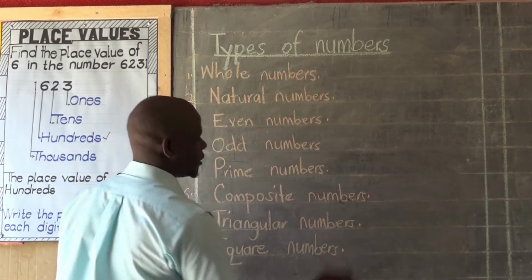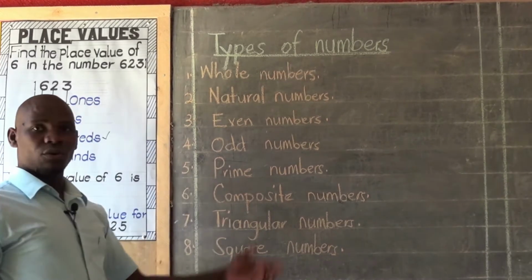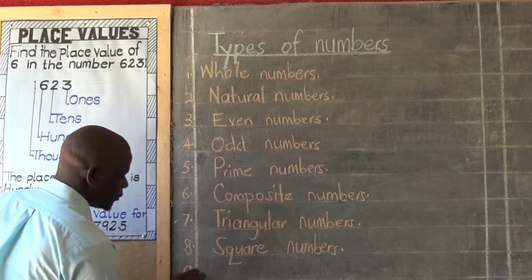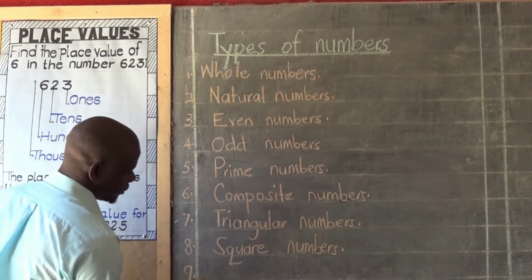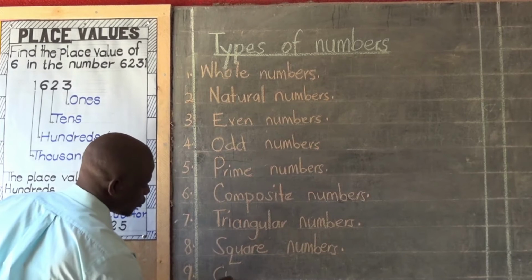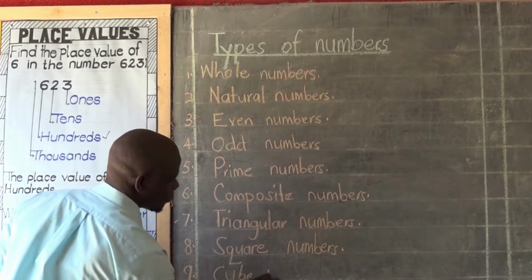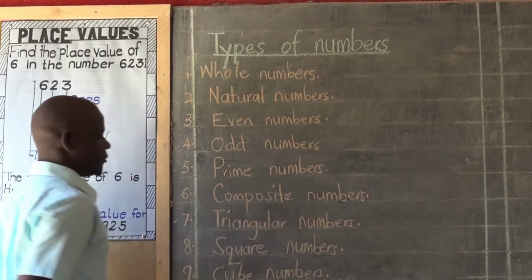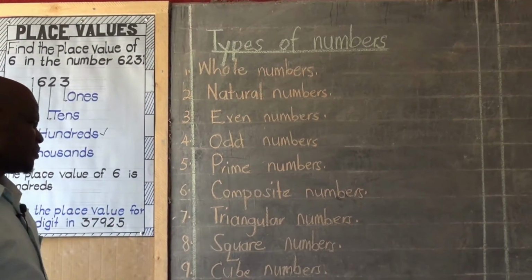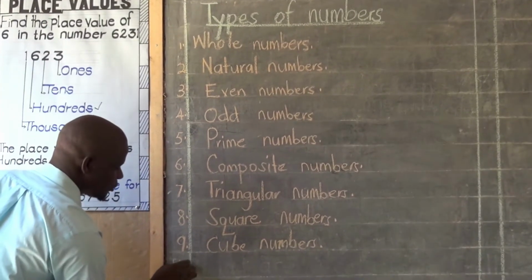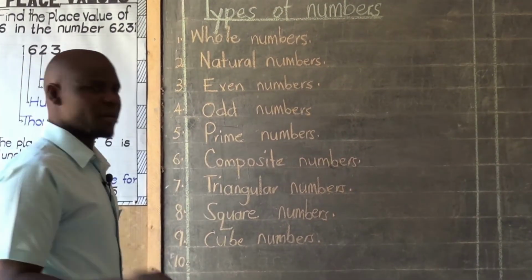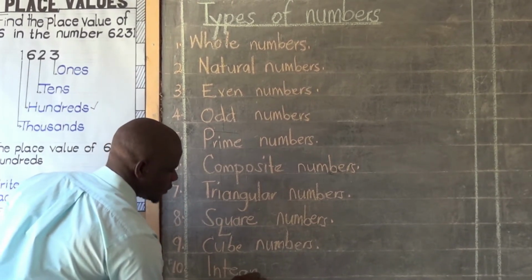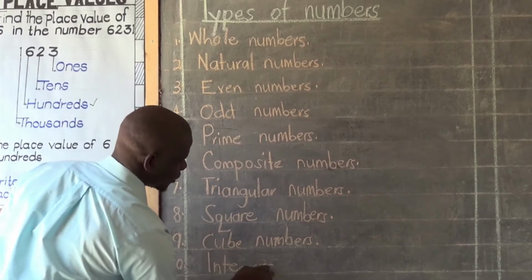Here we are just listing them down, and then we shall go further to understand each of them. Then we shall also look at, I think this should be the final one, cube numbers. And maybe lastly, let's add this one also. We have another type of numbers called integers.